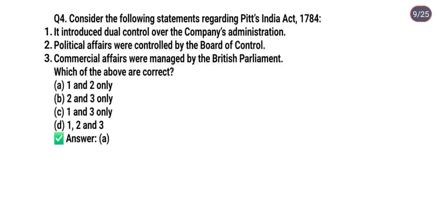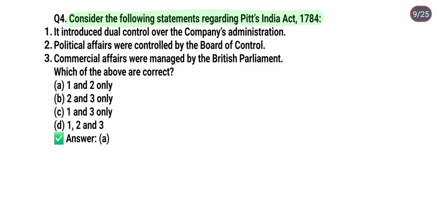So next question is, consider the following statements regarding Pitt's India Act 1784. Statement 1, it introduced dual control over the company's administration. Statement 2, political affairs were controlled by the Board of Control. And statement 3, commercial affairs were managed by British Parliament.